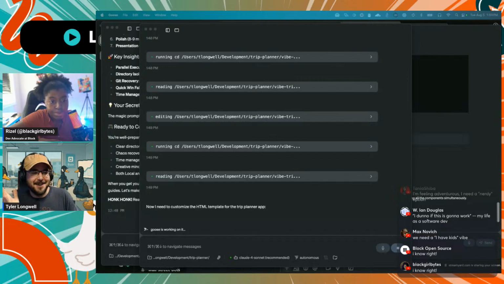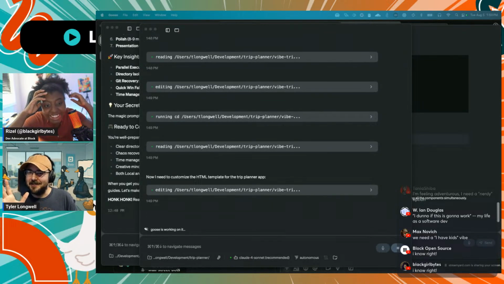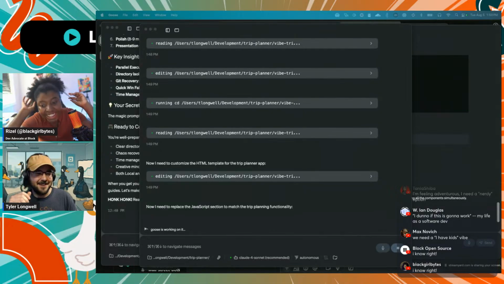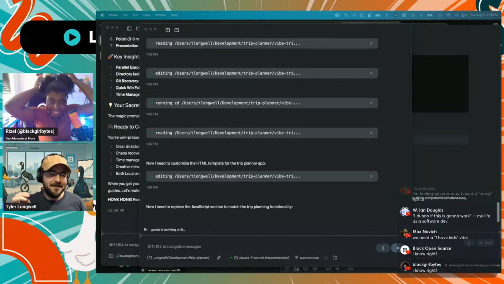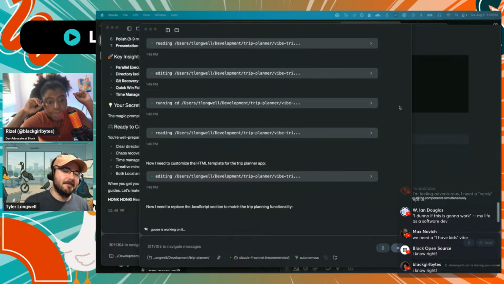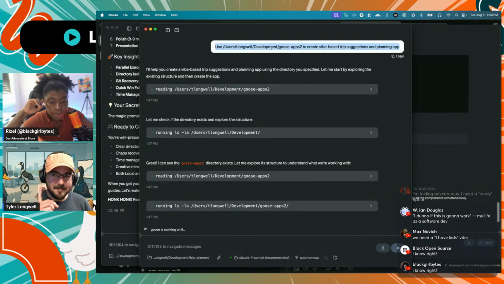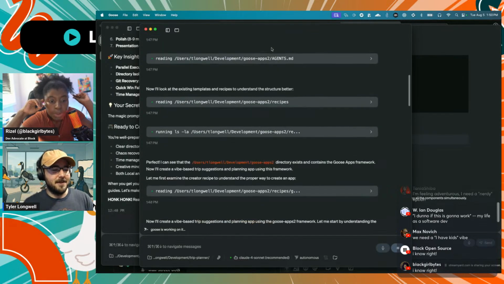Oh, that was such a cool demo. I'm totally jealous. None of my day-to-day work involves nice, pretty interfaces, and I feel like I'm on the back foot here. So I've got our CI Goose, our headless Goose running, and it's still putting together our fun Vibe app for us. But I've also got my local one doing it. And all I've asked it to do is use the Goose Apps framework to create a Vibe-based trip suggestions and planning app. And I'll show you a neat little trick here.